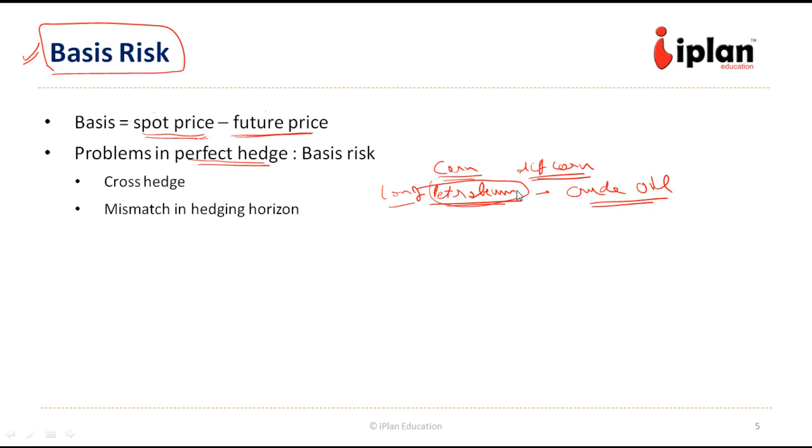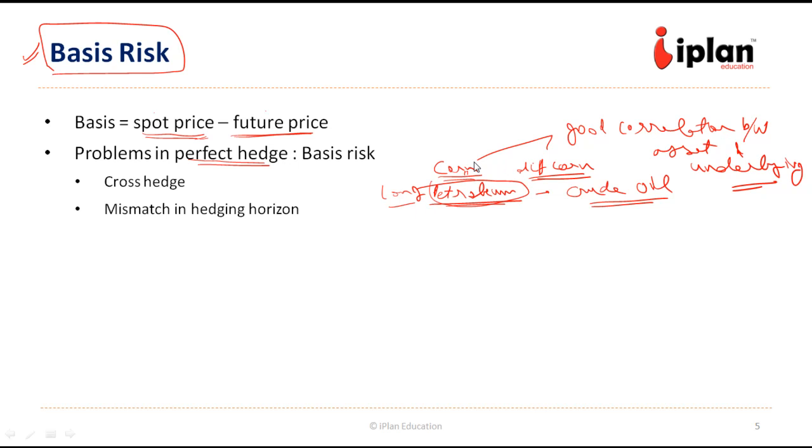So all we need to look at is the good correlation between the asset and underlying contract. So the correlation between them is very good. If the prices move very close to each other, then they can be used as hedge against each other. But we need to remember that they are not exactly the same.